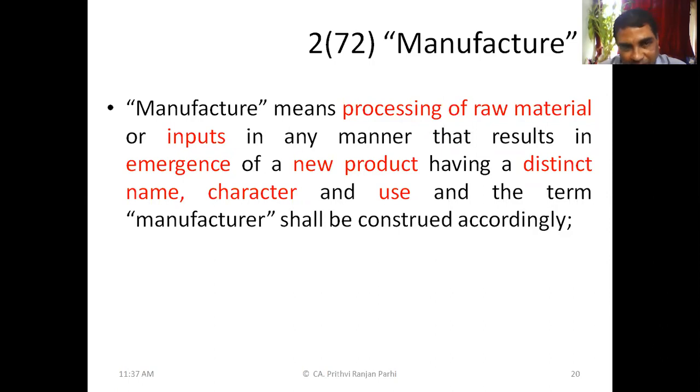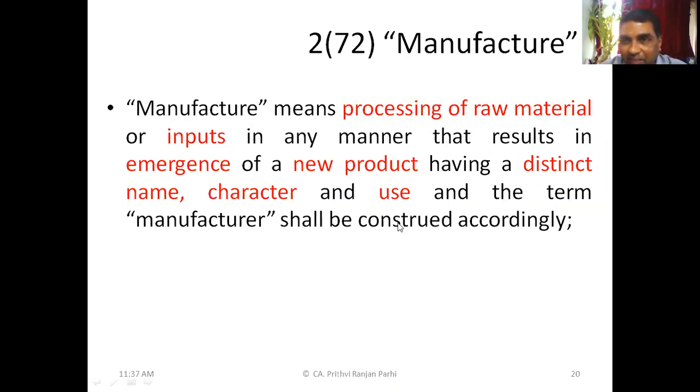Yes, sir. If you feel a new product is emerging, then that is a manufacture. That means the tailor is manufacturing. The tailor has manufactured something because he converted your clothes into a dress. Fabric is converted into a dress, and they are different. Fabric is different from dress. So a new product with a distinct name, character, and use is emerged.